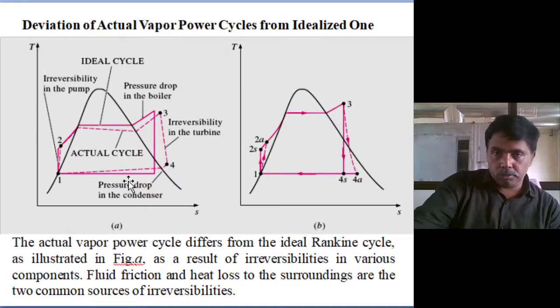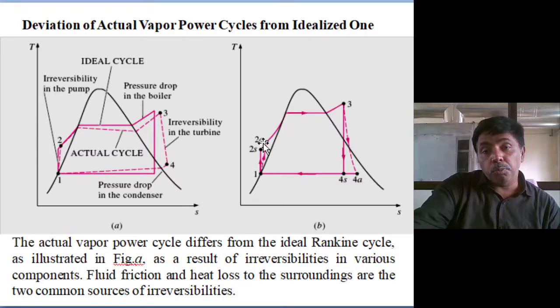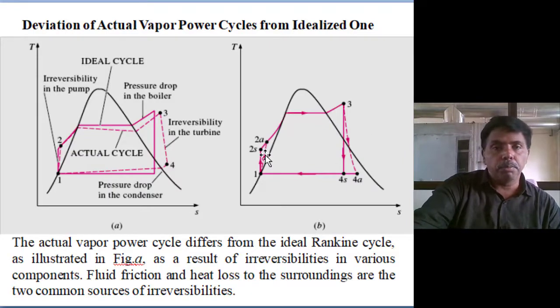Why? Because quality is high. How much, due to the heat loss, how much deviation of the entropy will take place, that deviation we are considering in the turbine. And due to heat loss, how much the work input to the pump is increasing. That's called isentropic efficiency of turbine and pump. Simply.